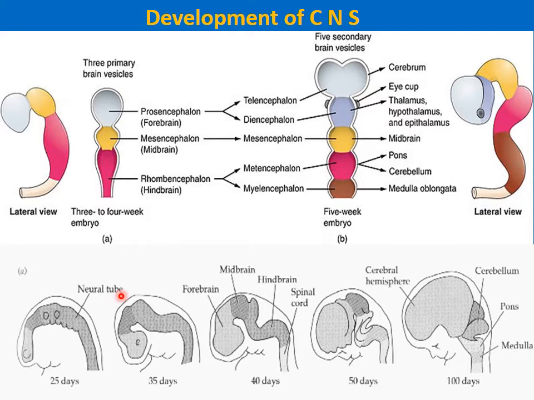Later on, two more curvatures are formed, one in the region of the developing midbrain, which is called the cephalic or the mesencephalic flexure, and the second one at the junction of the rhombencephalon and the start of the tubular part, which later on forms the spinal cord, and that is the cervical flexure. Both flexures are convex in a dorsal direction.